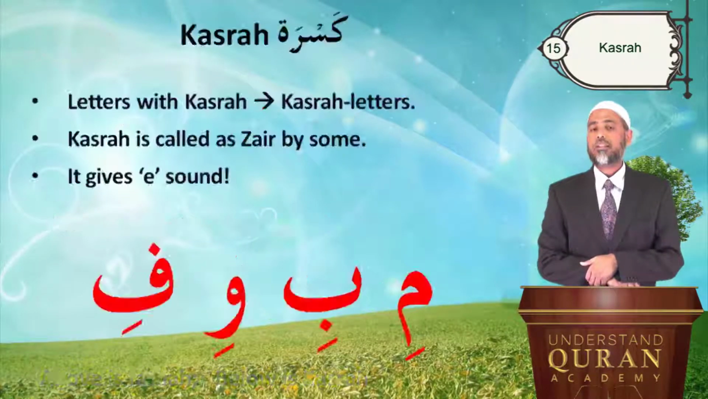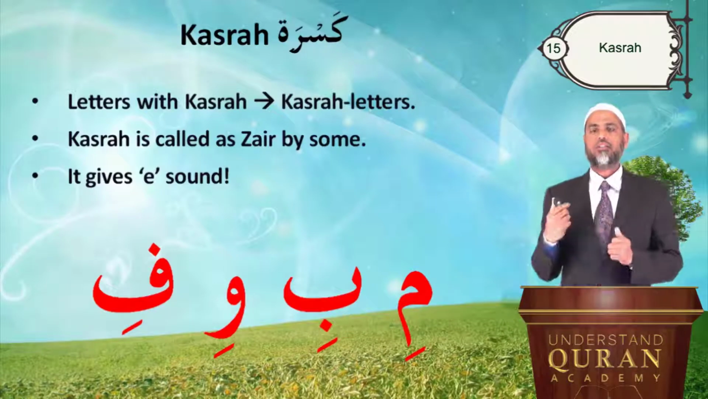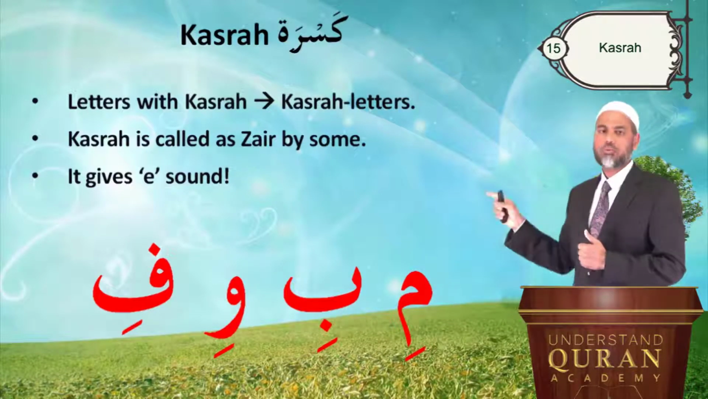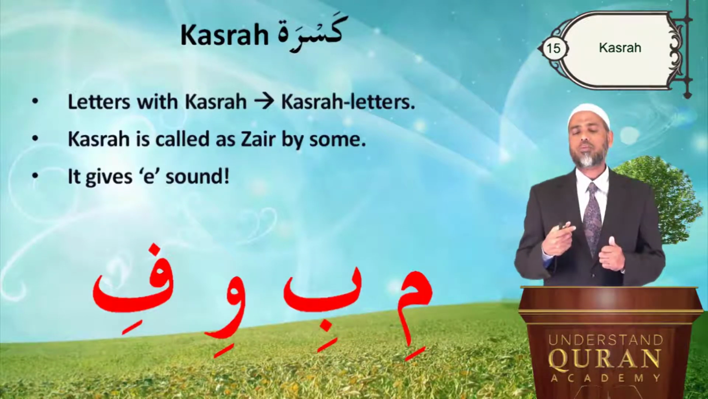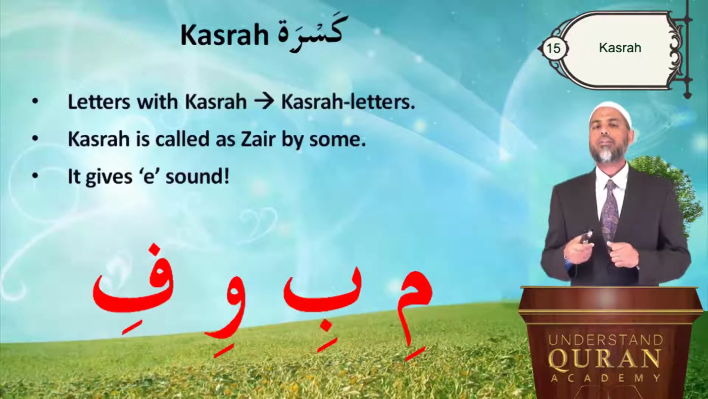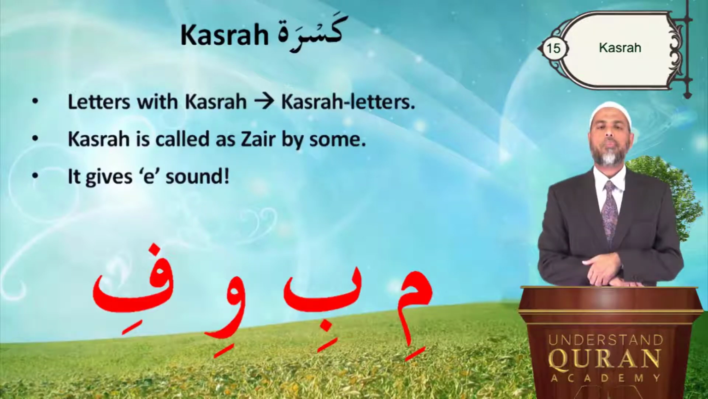So kasra letters are letters with kasra. Fatha letters, letters with fatha. Kasra letters, letters with kasra. So what you see below, mi, bi, wi, fi, are kasra letters. Kasra is also called zair by some people. That's fine. It gives an e sound like mi, bi, wi, fi.